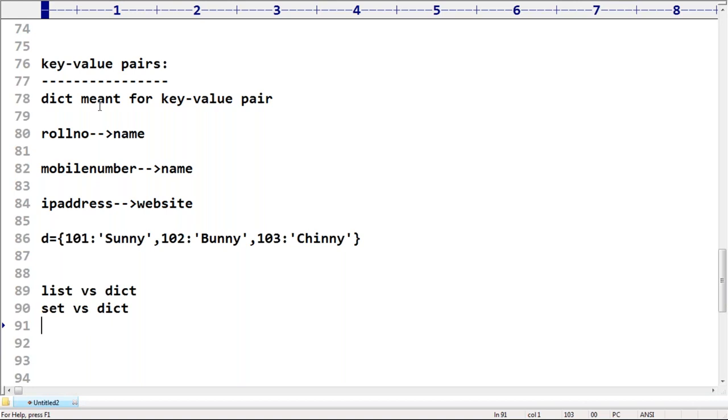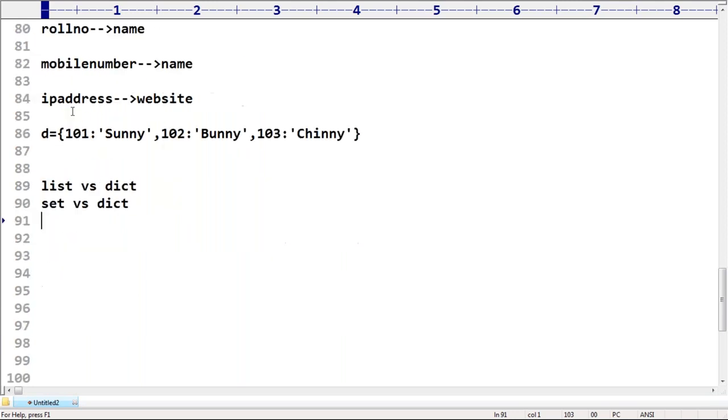You people should be aware of this. Keys can be of different types, values can be of different types, no problem at all. But duplicate keys are not allowed, but values can be duplicated. Something like the primary key concept in Oracle. Correct. Okay, now here just observe which is the key and which is the value.